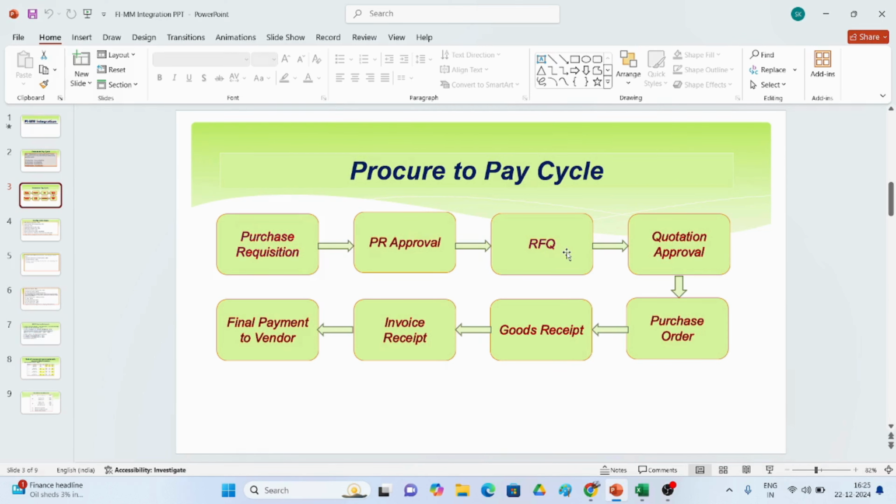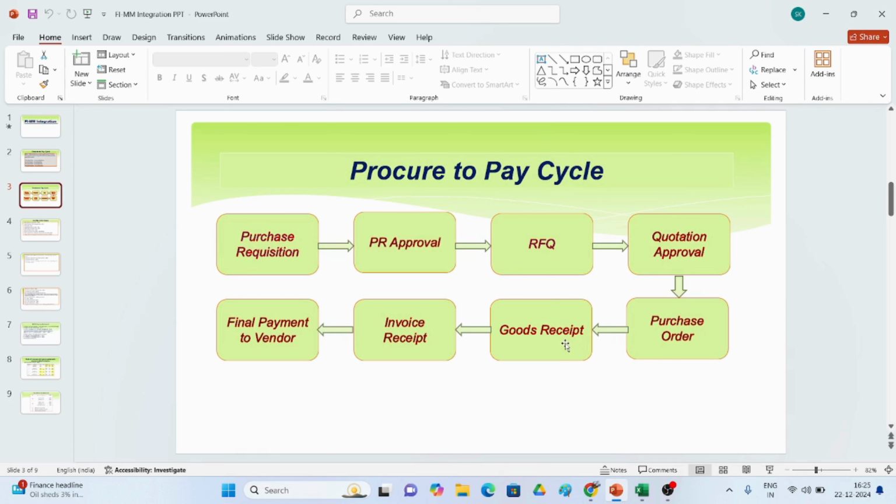After the purchase requisition is put within the department, there will be purchase requisition approval, then request for quotation to the vendors, then quotation approval. They will get the quotation for the particular requisition, and after that the purchase order will be prepared by the people. The people will configure all those things in the system based on the purchase order. Goods received, from here accounting entries will pass.